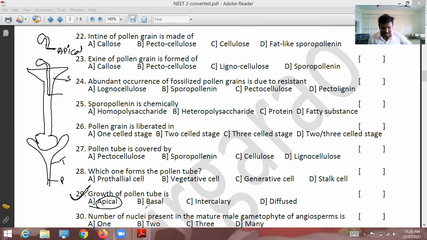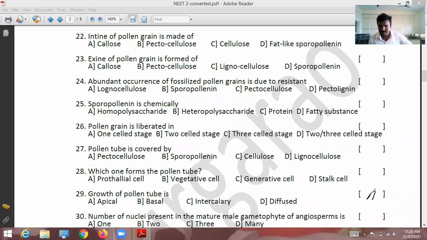Basal. Base means what? It is the base. Growth of the pollen tube from the basal end is wrong. Intercalary: inter means middle, so not that. Diffused is not related to the question. So for the 29th question, the correct option is A. Let's see the 30th question.